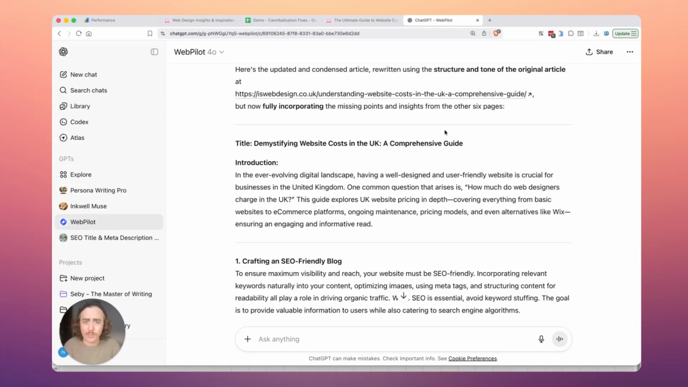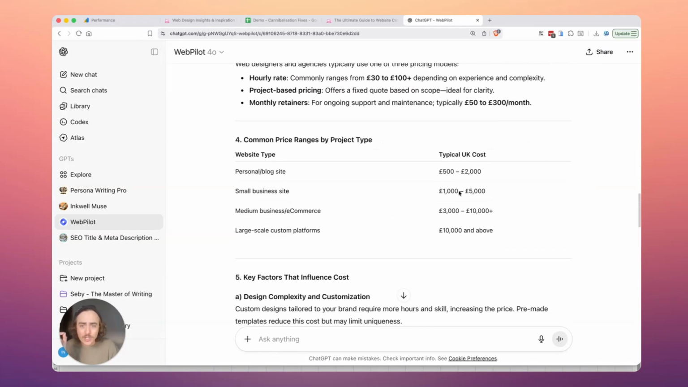Ever-evolving digital landscape? Come on. It uses "ever-evolving" on every article it ever spits out. So this needs a lot of human involvement. It needs a real writer to go through and actually sort it out.